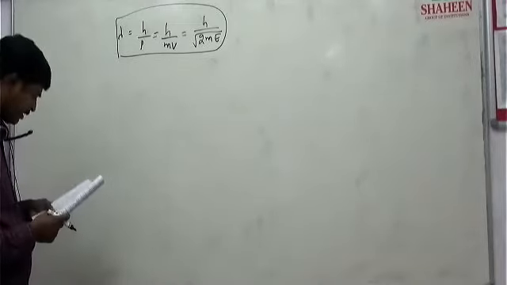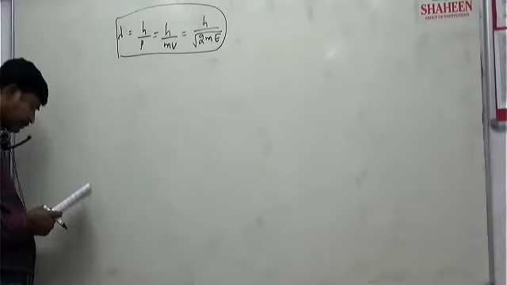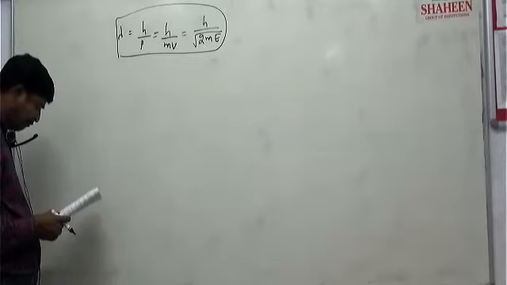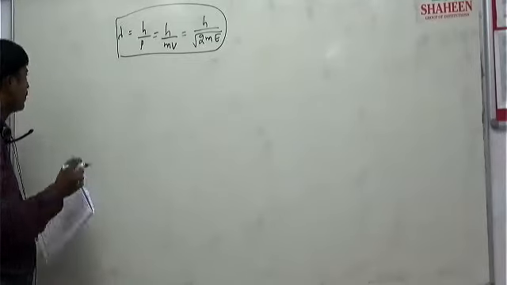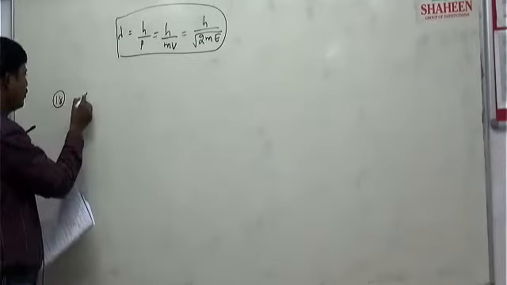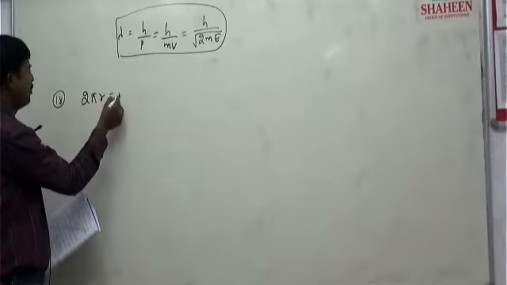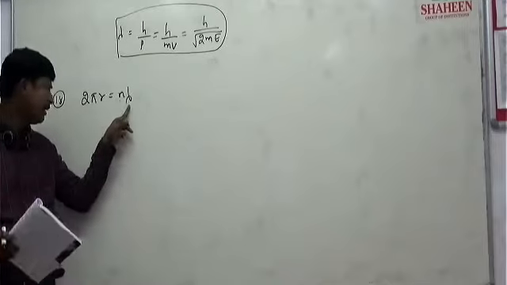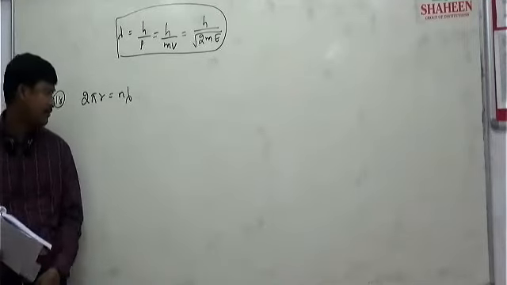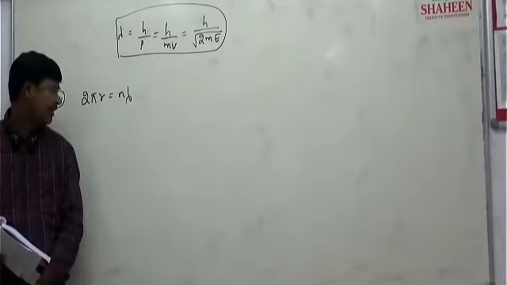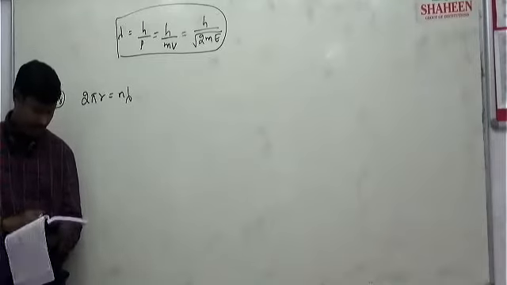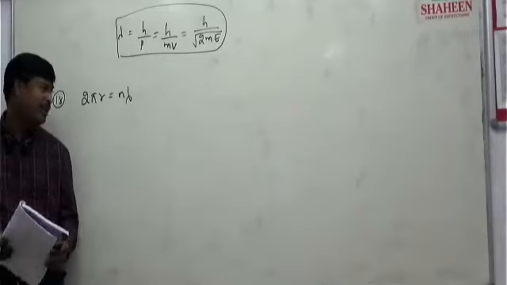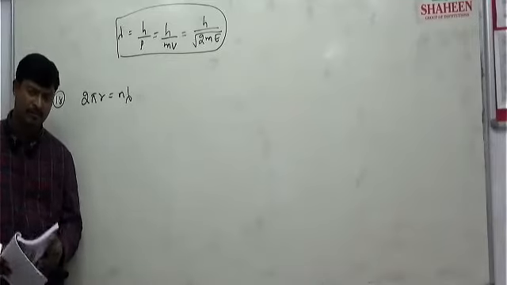For hydrogen it is given. Wavelength they given. 18th one, you see, 2 pi r is equal to n lambda. They want to calculate n here. Lambda is given, but r is required here. Otherwise, in atomic structure you may study radius of the nth orbit.